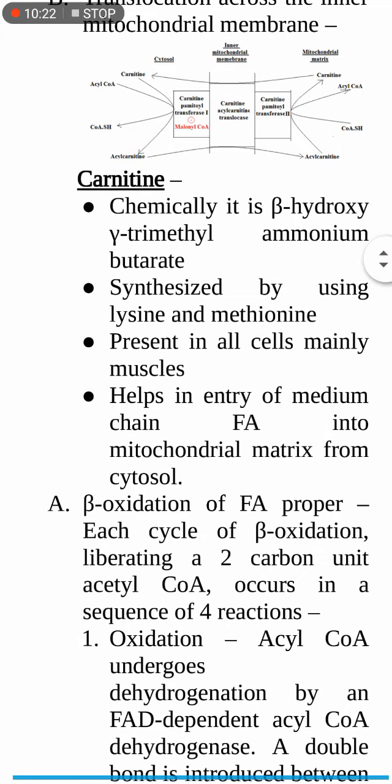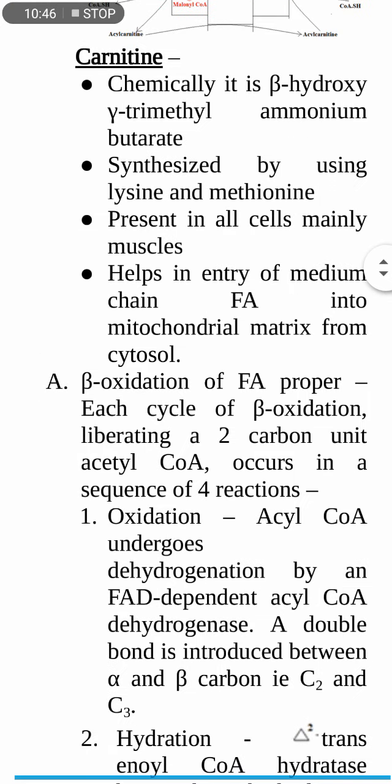Next, the beta oxidation proper. You get the acyl-CoA, this activated form of fatty acid, into the mitochondrial matrix, and it undergoes beta oxidation. In each cycle of beta oxidation, the first step is oxidation.